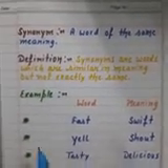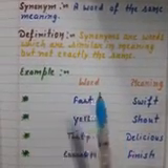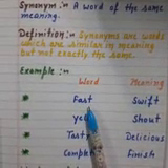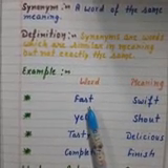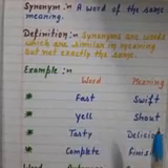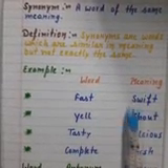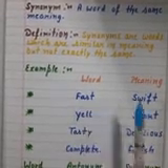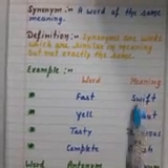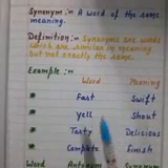For example, see the word fast. Fast means rapid, which runs very fast. And the synonym of fast would be swift. So the word swift also carries the same meaning as fast.